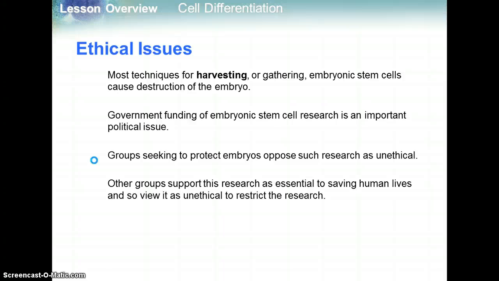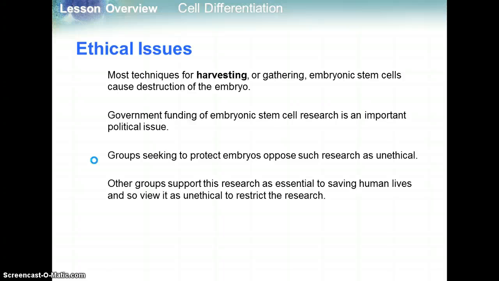And the groups that oppose it are against it because it hinders embryos that had the potential for life from having that life. So there are lots of ethical issues that have to be worked through for this case.